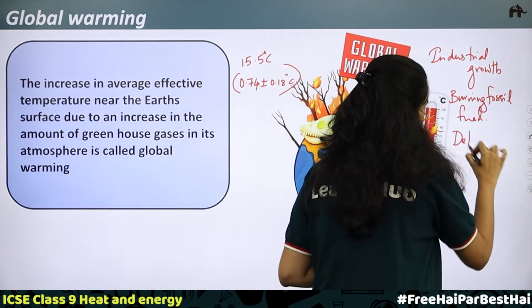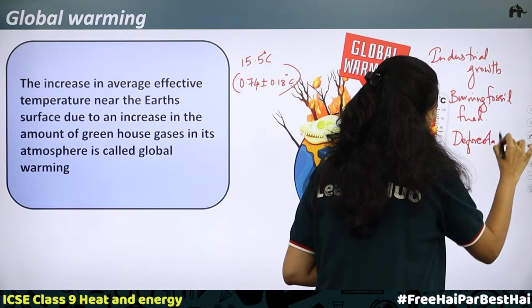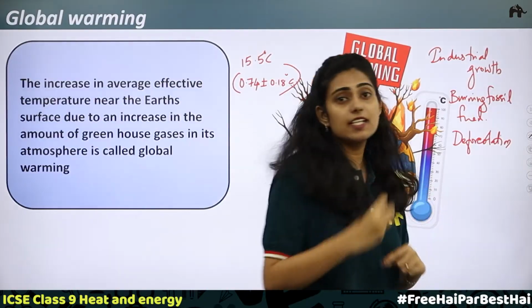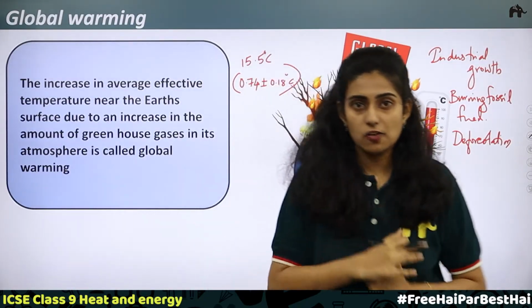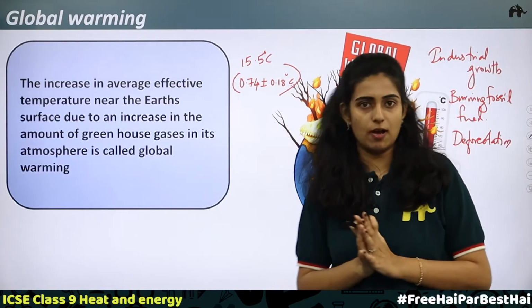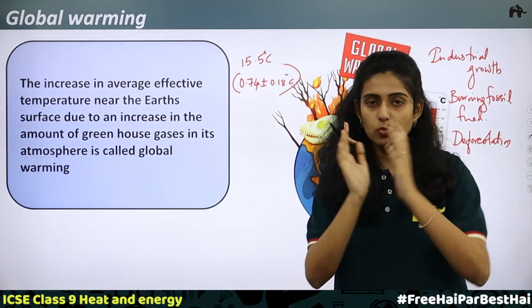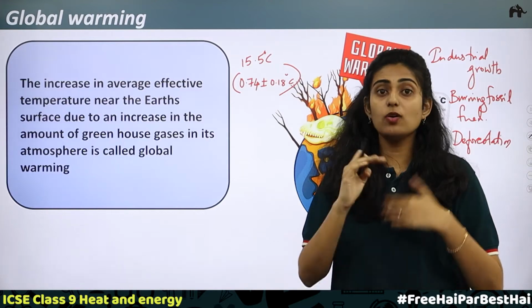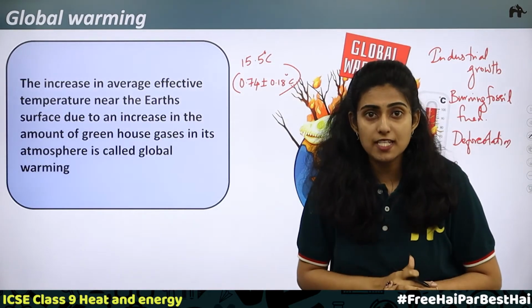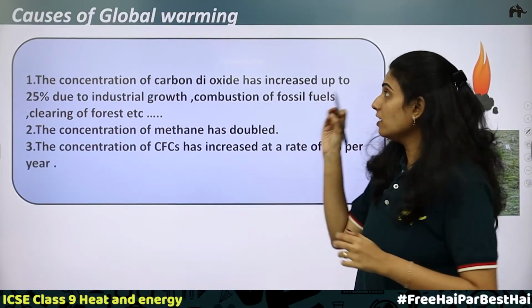Next is deforestation. So, there are many reasons that lead to the increase in greenhouse gases. When greenhouse gases increase, the temperature increase will lead to global warming. Okay, understood what is global warming and how the greenhouse effect affects global warming, the increase in temperature? Yes, so we understood what is global warming.